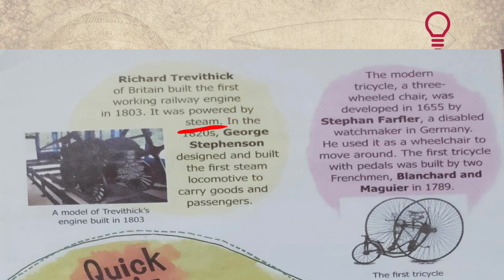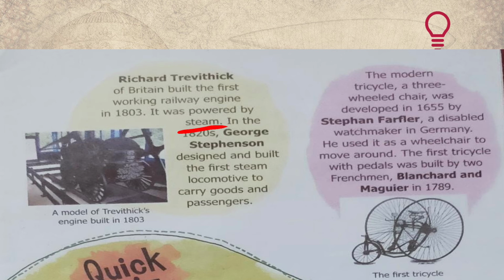The next one is, you all can see in the picture, a tricycle, right? You all have seen many modern tricycles also, a three-wheeled chair, right? A three-wheeled chair, and it was developed in 1655. That was developed by Stephen Farffler, a disabled watchmaker in Germany, right?